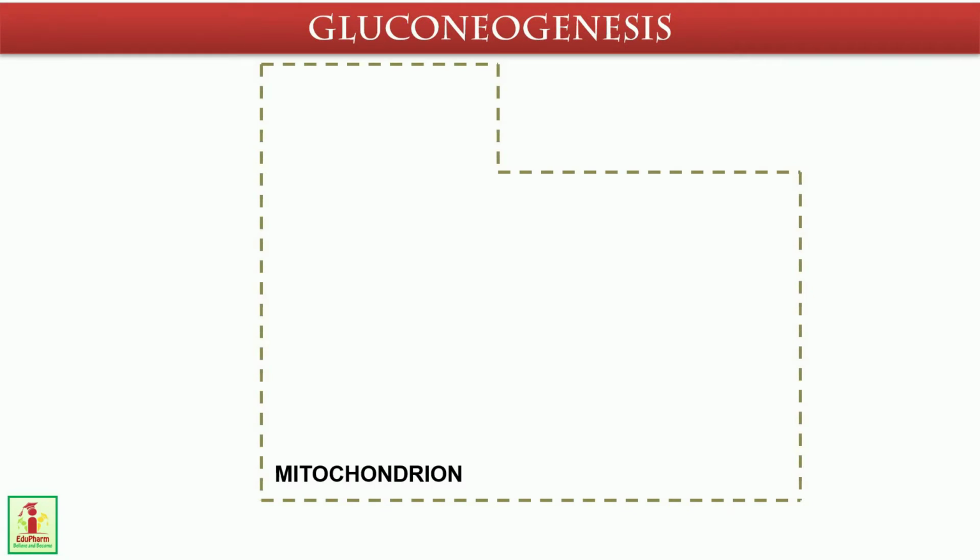Now gluconeogenesis. The synthesis of glucose from non-carbohydrate compounds is known as gluconeogenesis. Gluconeogenesis mainly occurs in the cytosol, and some precursors are produced in mitochondria. This takes place mostly in the liver. About 1 kg of glucose is synthesized every day.